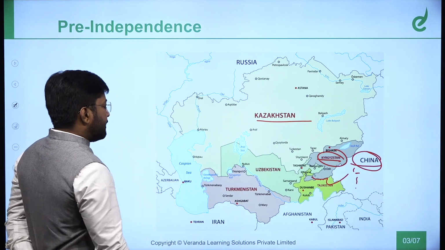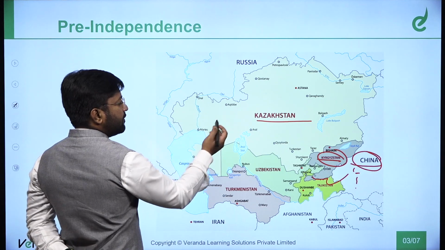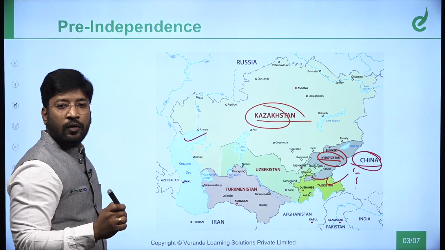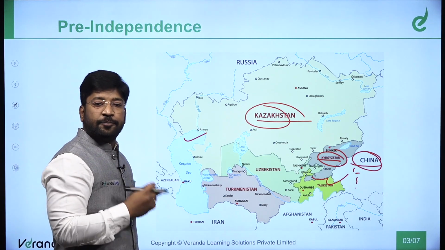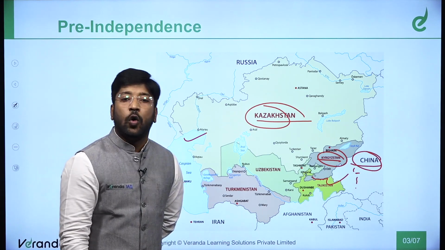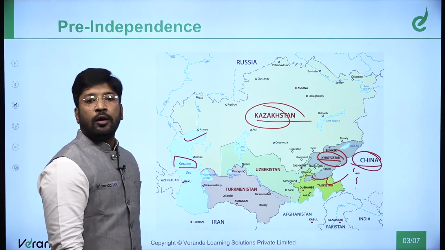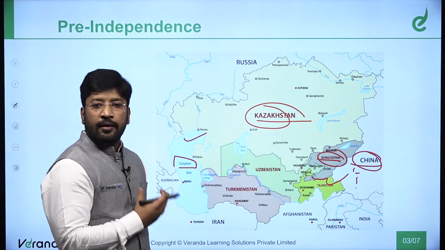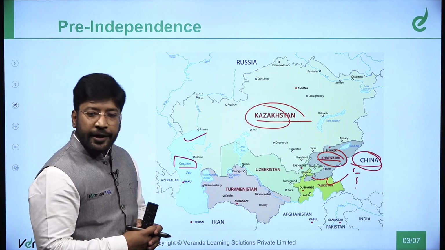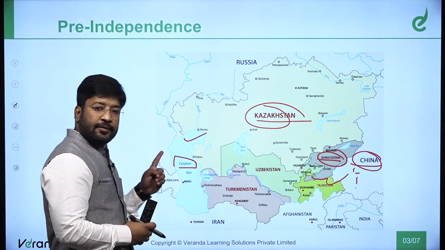Second thing, which countries touch the Caspian Sea? Only 2 countries. Kazakhstan is touching it. We have discussed that Kazakhstan is part of Central Asia, and the Caspian Sea is a rich resource of oil and gas. The Caspian Sea has been named in our mythology. There was a saint named Kashyap Muni, after whom the Caspian Sea is named. It is in our mythology.